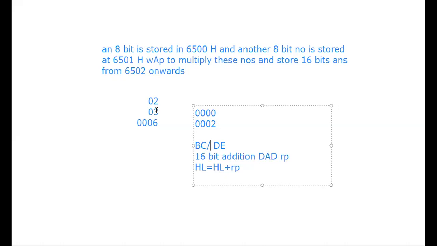For the loop, I will take this as the counter that you use. If you have understood this, then suppose I have to extend this number to a 16-bit number and store it in the register pair, then 0002 must be in the BC register pair, for example. That means 02 should always go to the lower register of the register pair, and the higher register I should make 00. If you have understood this concept, then I will move further. Okay, have you understood this?